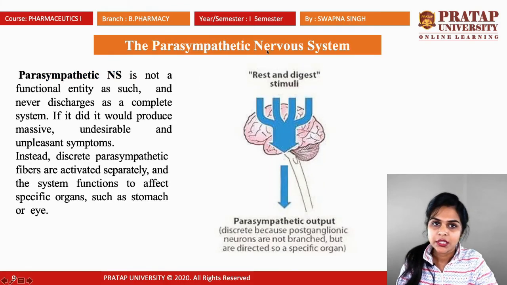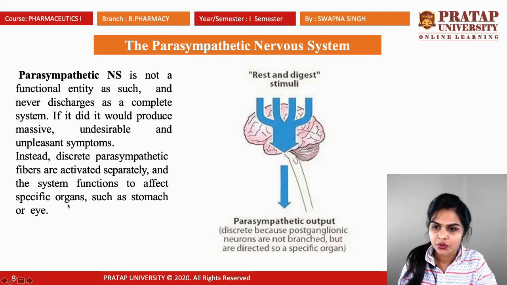The parasympathetic nervous system is not a functional entity as such and is never discharged as a complete system. If it did, it would produce massive, undesirable and unpleasant symptoms. Instead, discrete parasympathetic fibers are activated separately, and the system functions to affect specific organs such as the stomach or eye. This is the rest and digest condition.